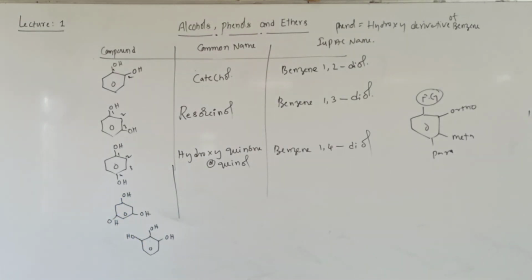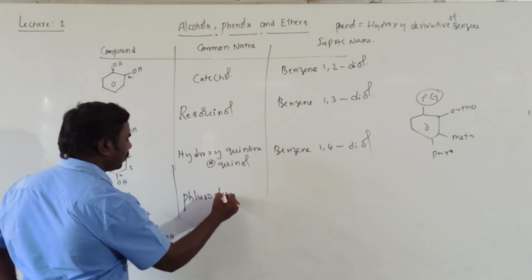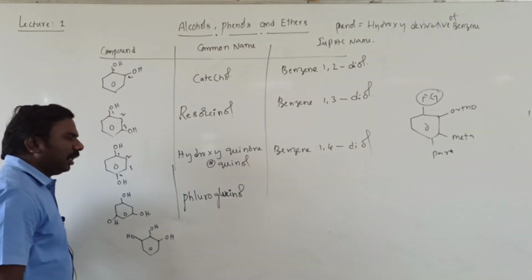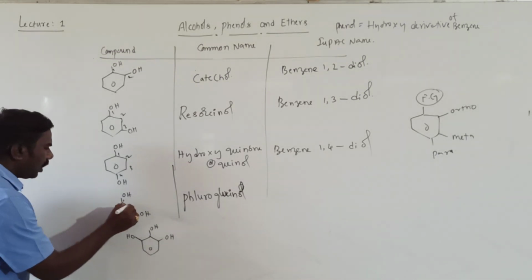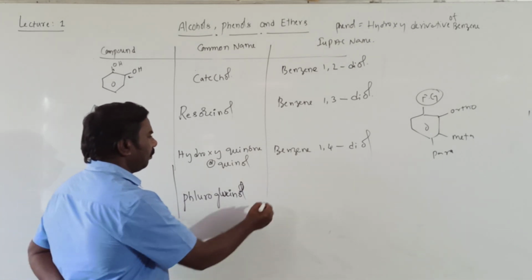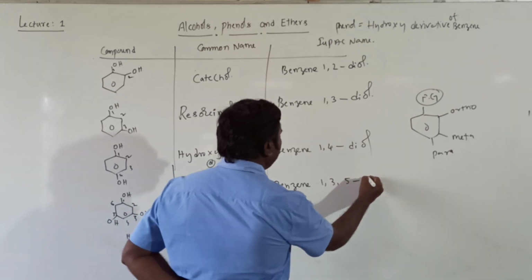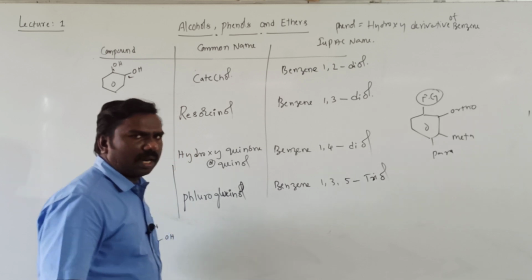Next one is phloroglucinol. It is a common name, students, we need to remember. 1, 2, 3, 4, 5, 6: 1, 3, 5 benzene, that is benzene-1,3,5-triol, which means 3 OH groups are there.